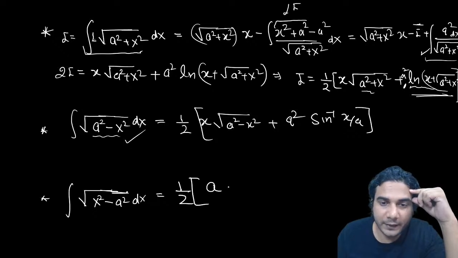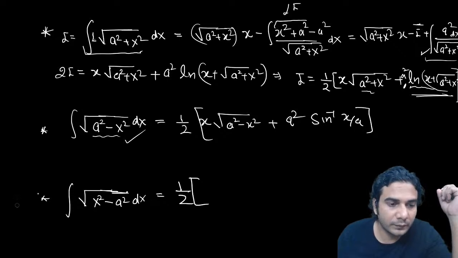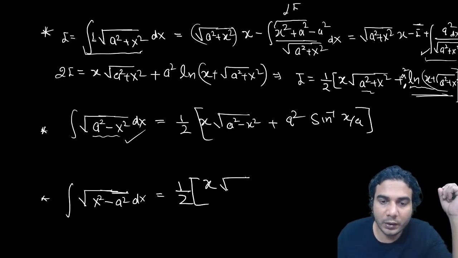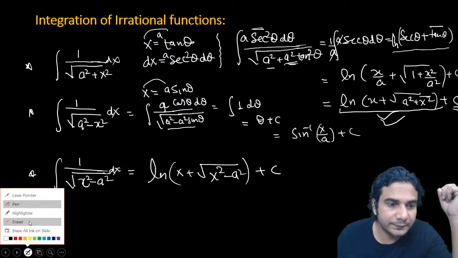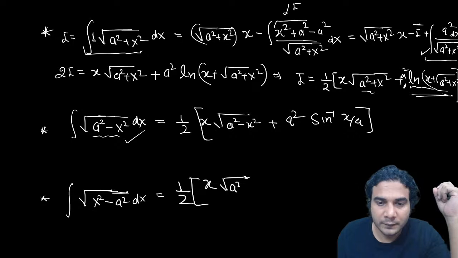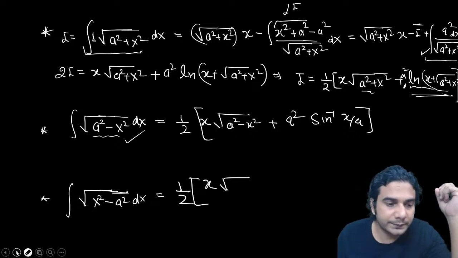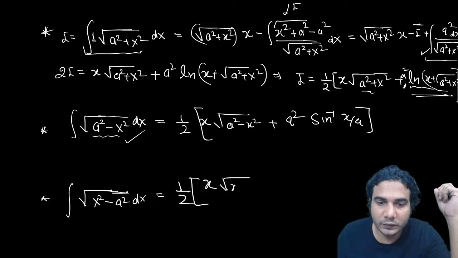And what will be the difference? So it is now x into under root of x square minus a square. This will be now x square minus a square.